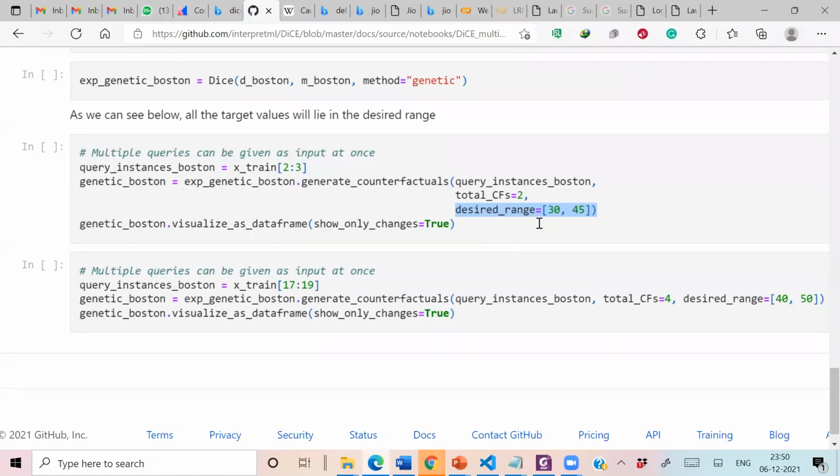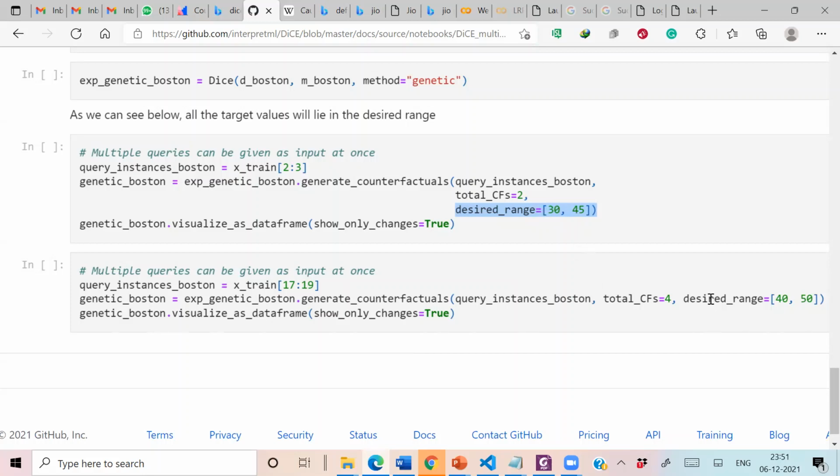So let's suppose we are predicting the salary of the person. In the case of regression, we are predicting a value, so we can specify the range of values. My model is predicting the salary of the person, but if I want to get a salary, let's suppose, of more than 20,000 shekel, then what action needs to be changed? So I can specify a desirable range in a regression problem, and it will generate all the counterfactuals in order to keep the output in this desirable range.